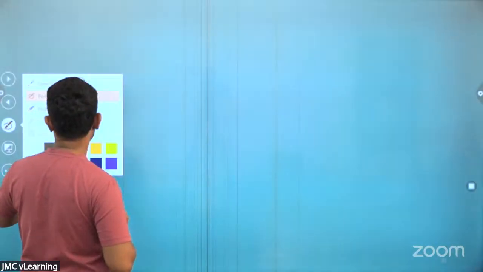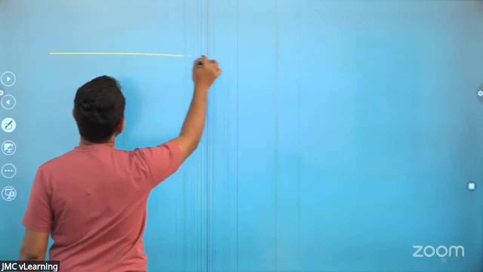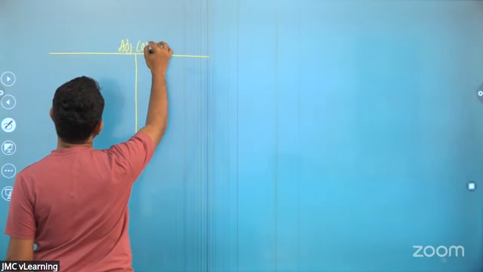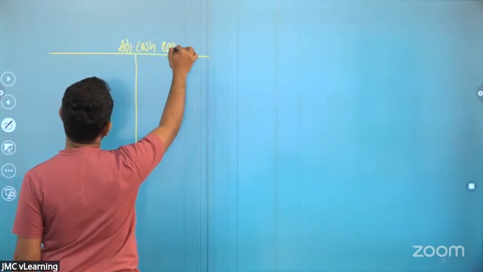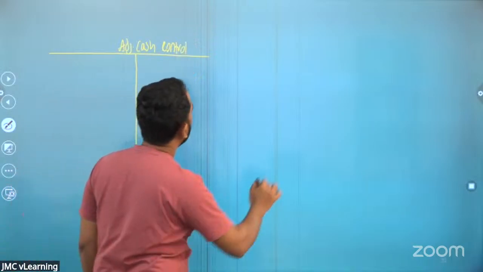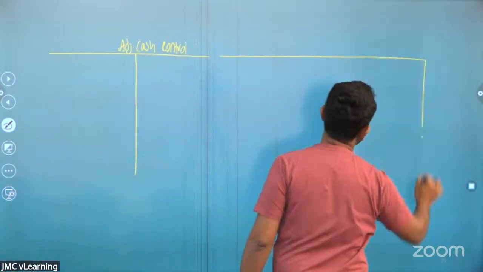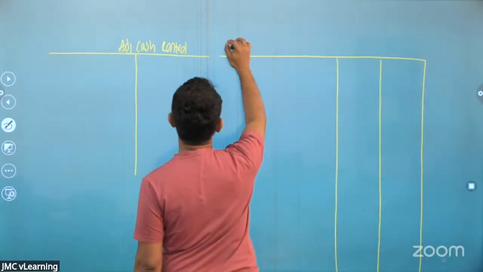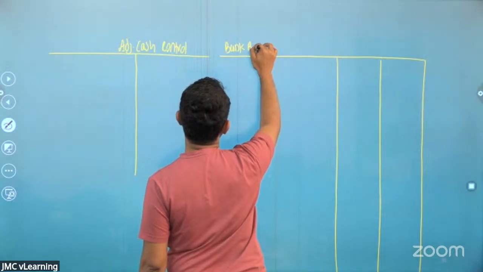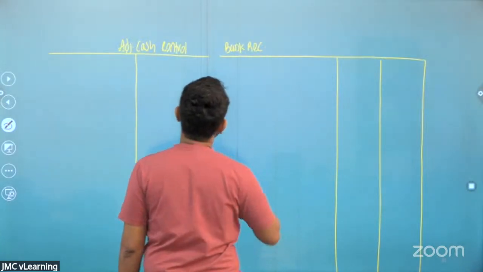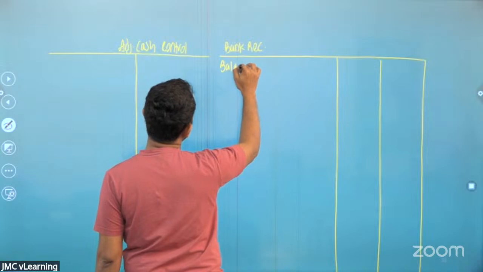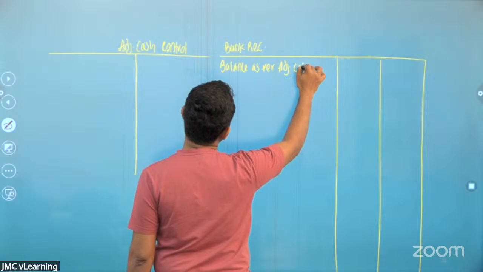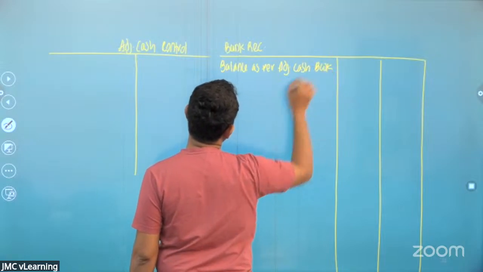So let us prepare the adjusted cash book, adjusted cash control account, and the bank reconciliation. The bank reconciliation starts with balance as per adjusted cash book or the cash control account.